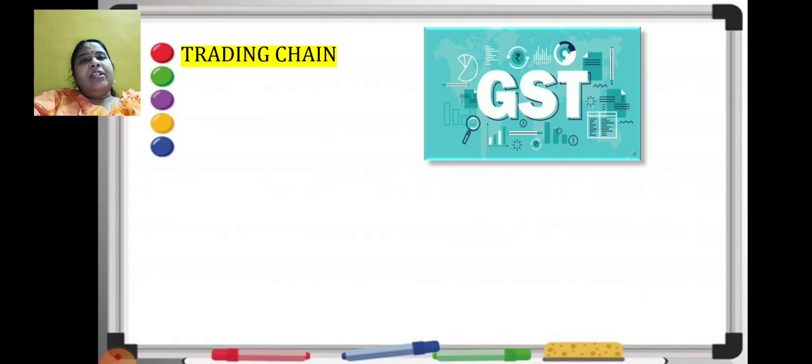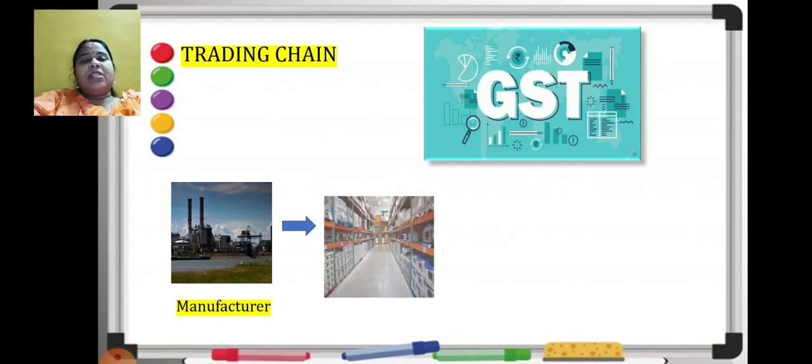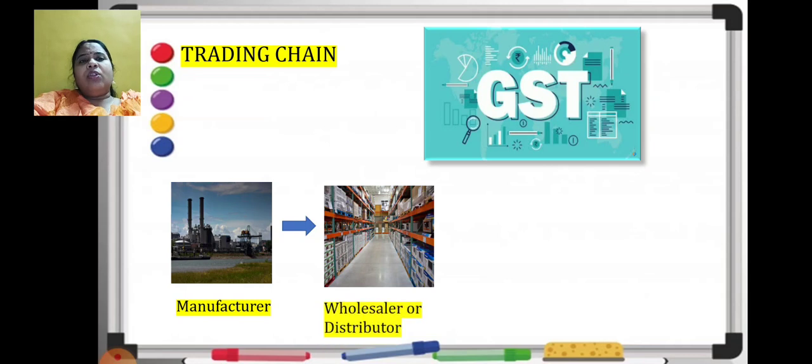Now in the trading chain, always the first person is the manufacturer. A place or the person who manufactures a particular product is nothing but the manufacturer. After the manufacturer comes the wholesaler or the distributor. It's a person or a company where the product is taken in large quantity and then distributed to shops.